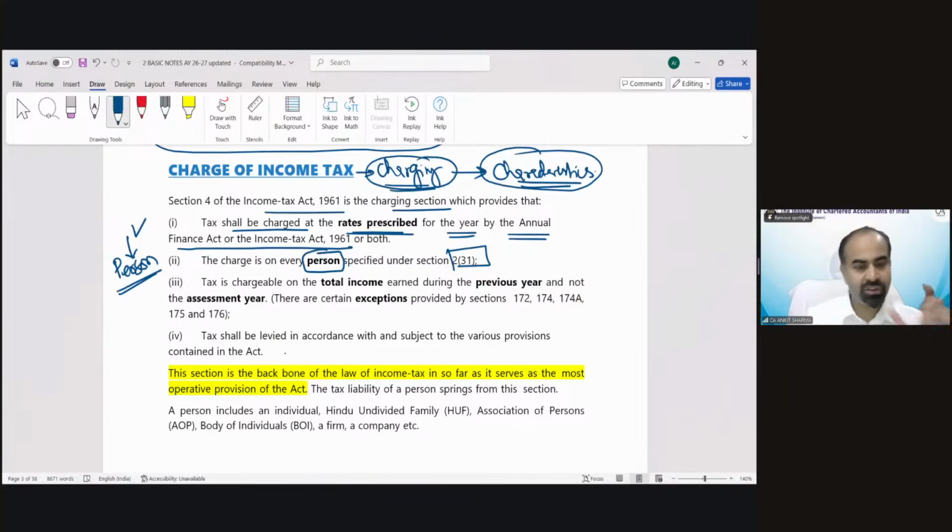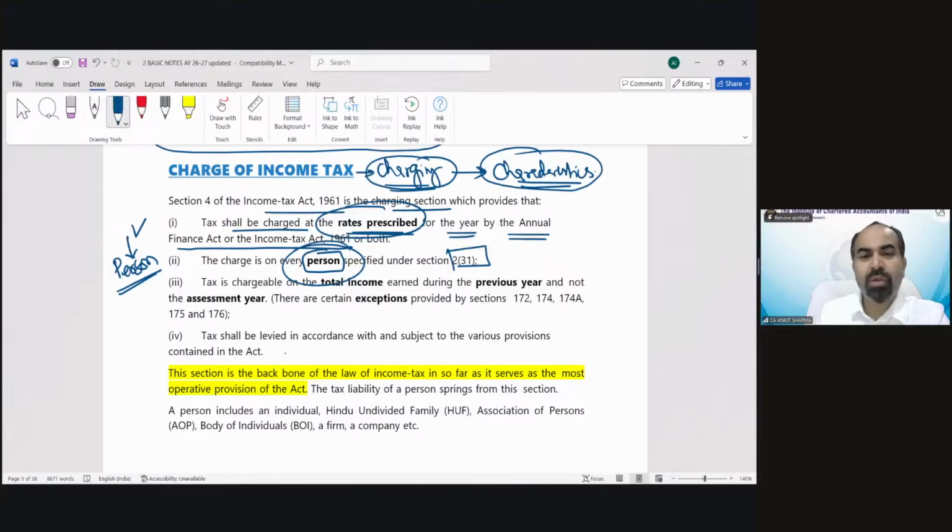Whatever I am teaching, just think if that point is clear, you are okay with it. Everything is going to be explained in detail later on. Just relax. Okay. So rates prescribed by the Finance Act, it is applicable on person. Who is person? That we will discuss.